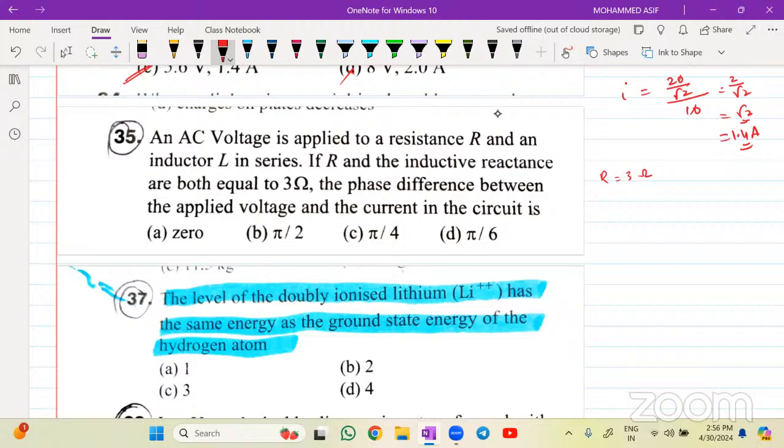If the resistance and inductive resistance XL value is also equal to 3 ohms, the phase difference is asked. That means tan phi will be equal to XL divided by R. That is 3 divided by 3, that is equals to 1. That means phi is equals to tan inverse of 1. Phi value will be equal to how much? 1 pi by 4. Direct question.